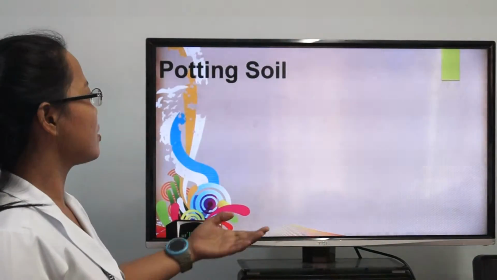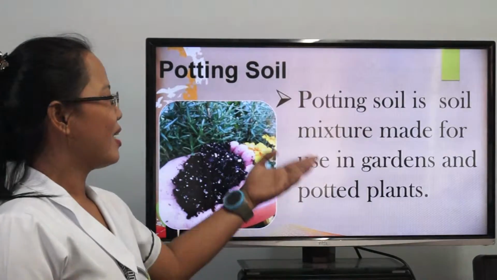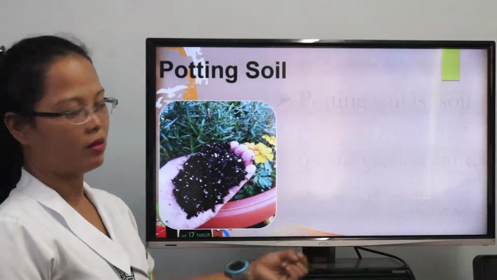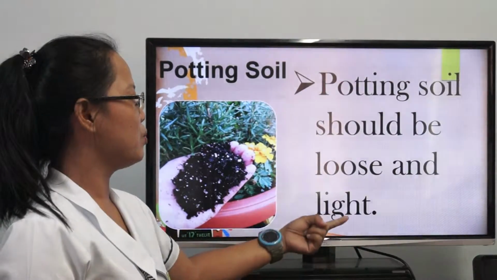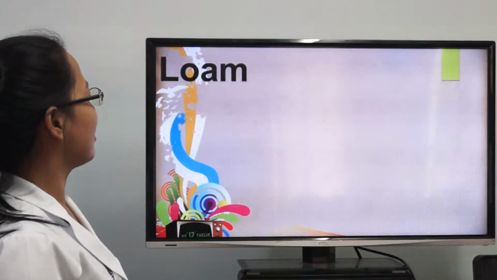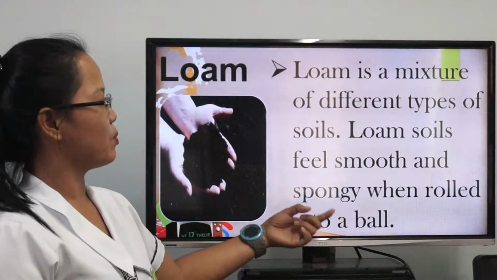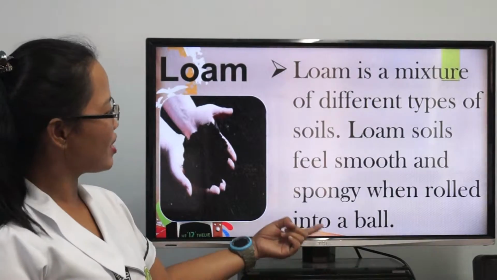And the next, potting soil. Potting soil is a soil mixture made for potted plants. Potting soil should be loose and light. And the last is loam. Loam is a mixture of different types of soil. Loam soils feel smooth and spongy when rolled into a ball.